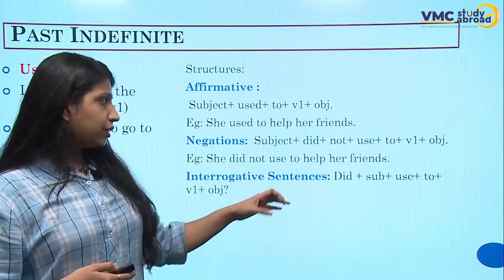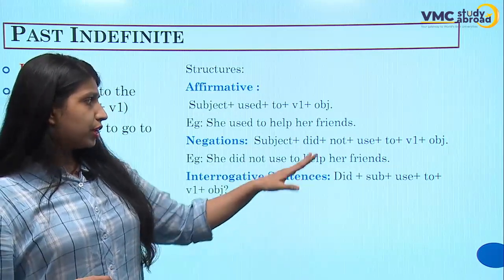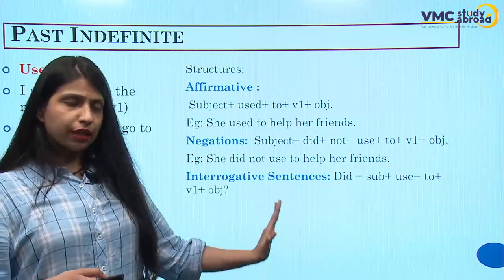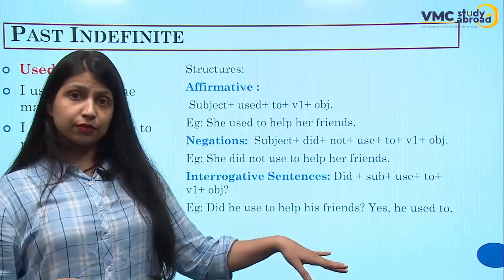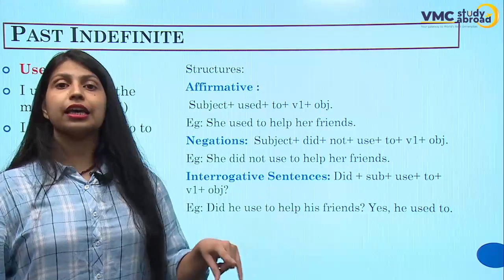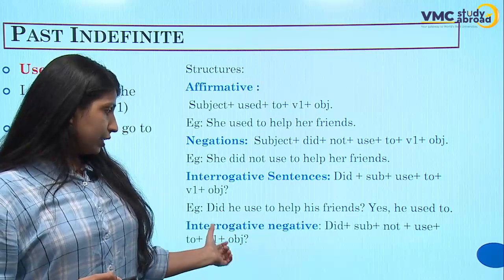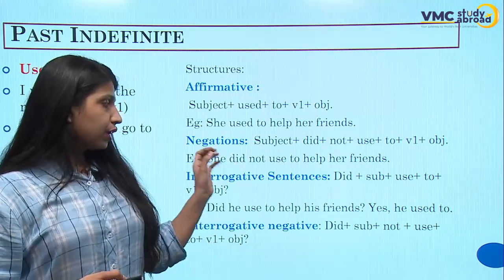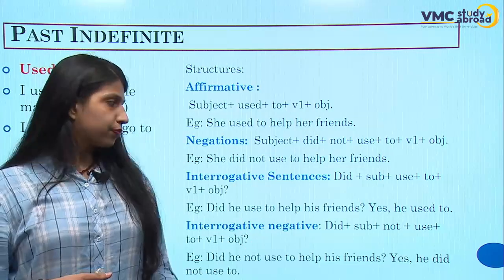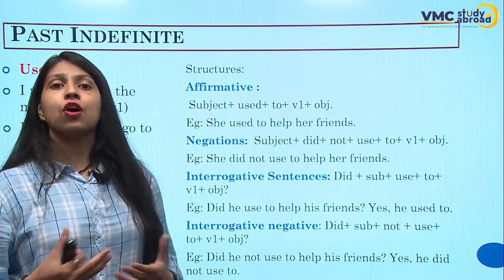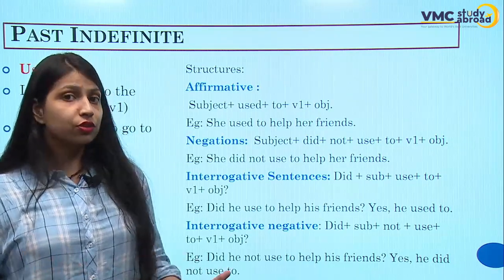For the interrogative, this "did" comes first and then "use to" comes in the middle. So: did, subject, use to, verb first form and then object. The example would be, did he use to help his friends? Yes, he used to. Okay. Or if it comes in negative interrogative, did he not use to help his friends? Yes, he did not use to. Or if you say, no, he did use to.